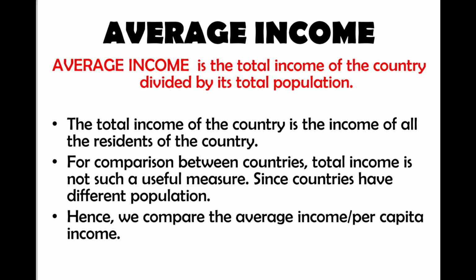Average income of a country is considered one of the most important indicators of comparison, whether it is a developed, developing or underdeveloped country.